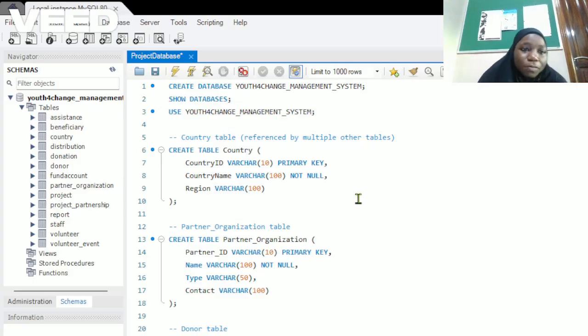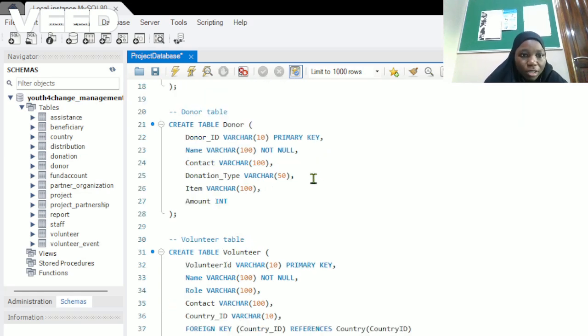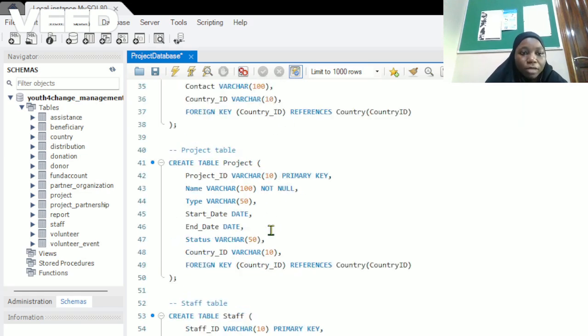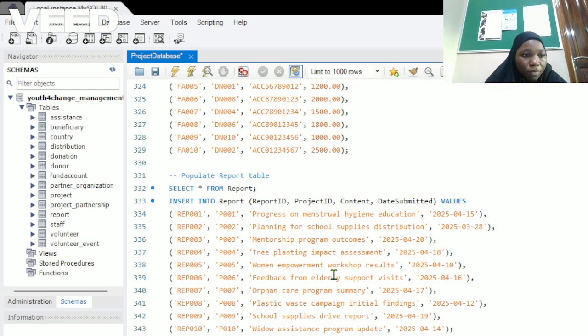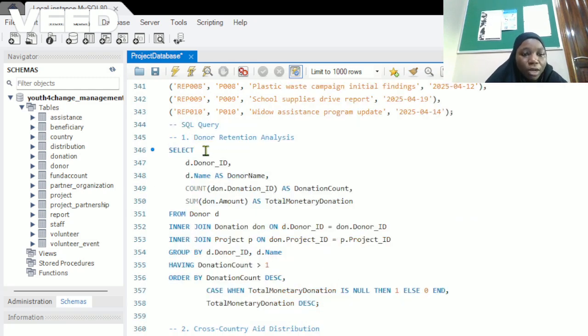Hello everyone, so I will be taking you through our SQL file. First of all, we created the database that follows the name of our project, Built for Change Management System. We created some tables based on our normalized diagram, and then we populated those tables with some data. Here we are interested in our functionalities.